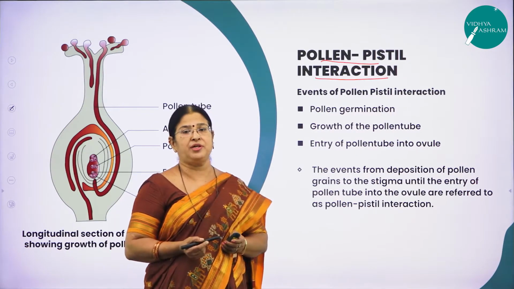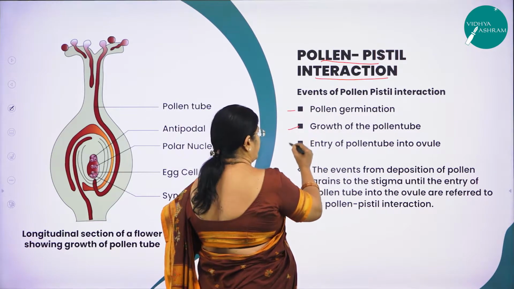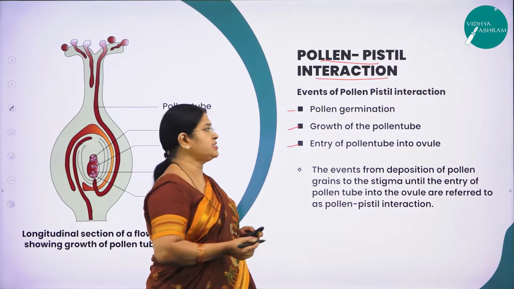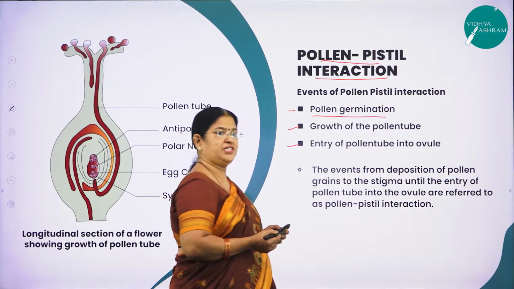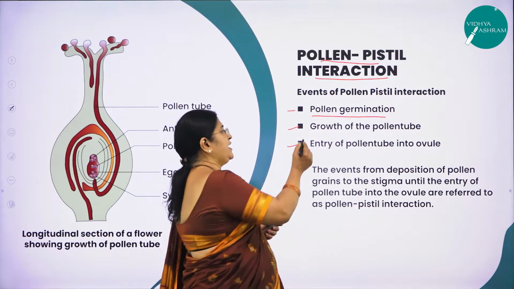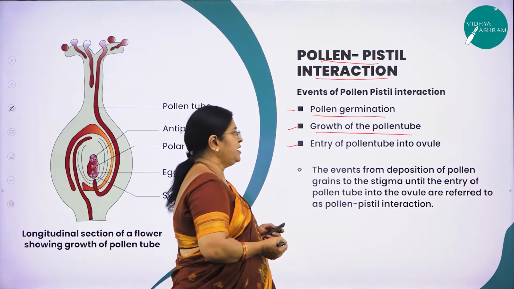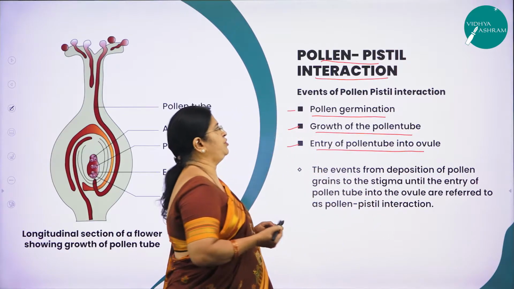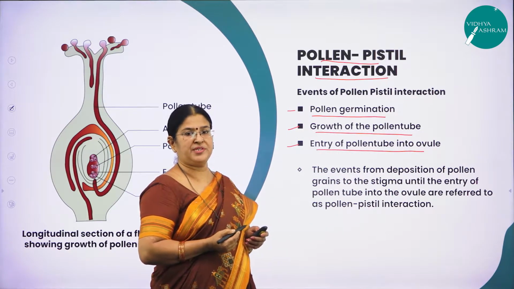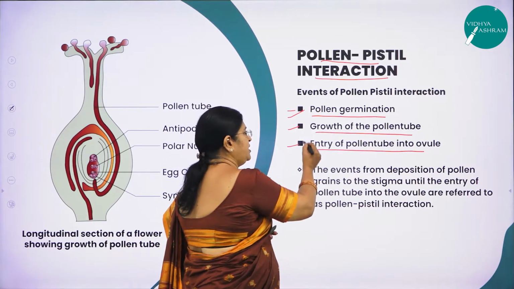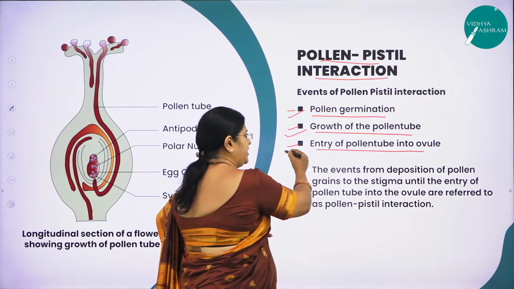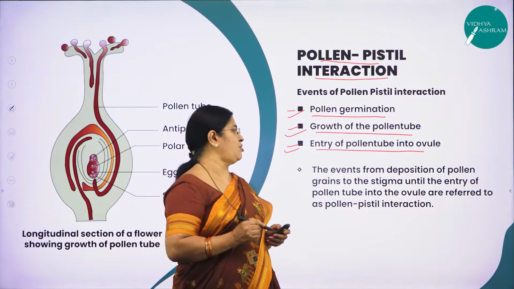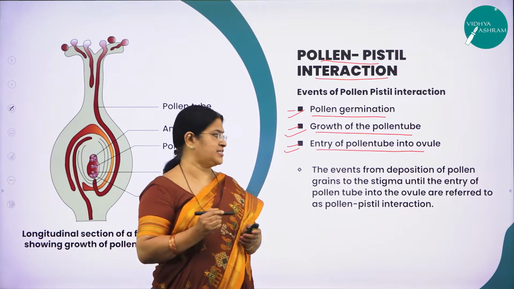Now we can study this pollen-pistil interaction in three very important events. What is the first event? After the landing of the pollen grains, the first event is called pollen germination. I will explain what pollen germination is. Next is the growth of the pollen tube. After the growth of the pollen tube, there is the entry of the pollen tube into the ovule. So the three very important events of pollen-pistil interaction are pollen germination, growth of the pollen tube, and entry of the pollen tube into the ovule.